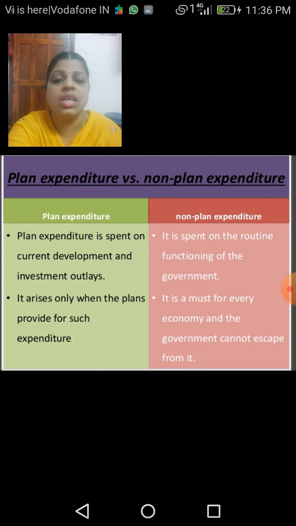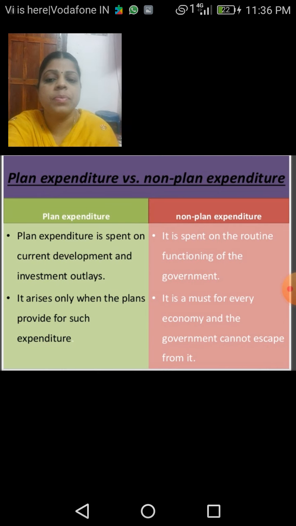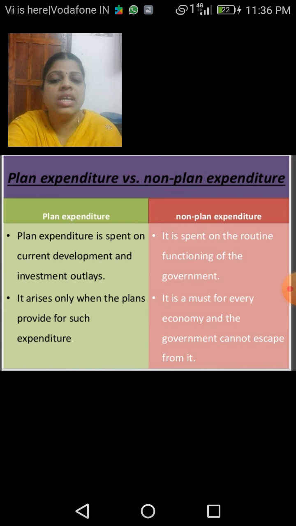Whereas non-plan expenditure is spent on the routine functioning of the government. It is a must for every economy, and the government cannot escape from it. All the routine functions of the government, such expenditures are called non-plan expenditure.